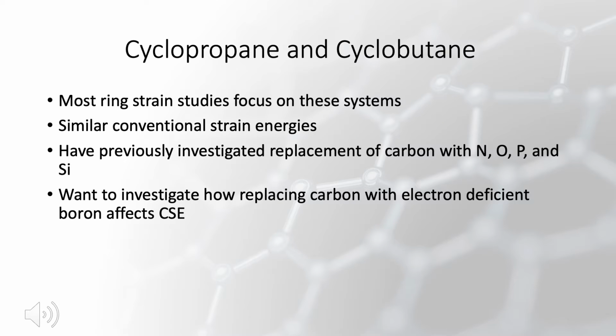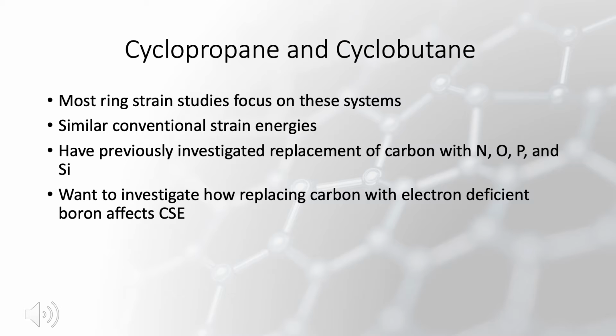Most ring strain studies focus on cyclopropane and cyclobutane. And even though cyclopropane has additional Baeyer strain, the conventional strain energies of these systems are very similar. They're usually reported to lie within 1 to 2 kilocalories per mole of each other. This similarity in their conventional strain energies is because of the stabilizing effect from sigma delocalization in cyclopropane.